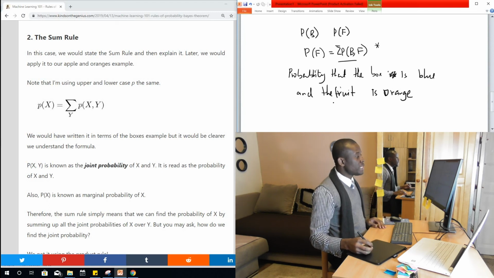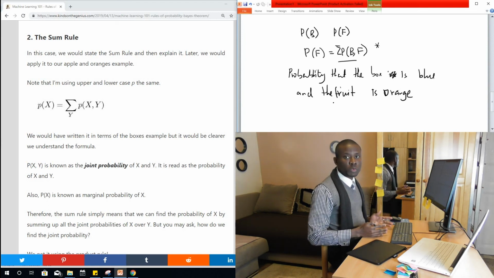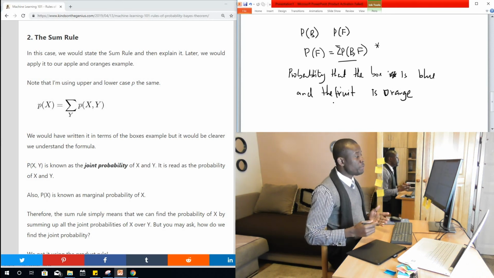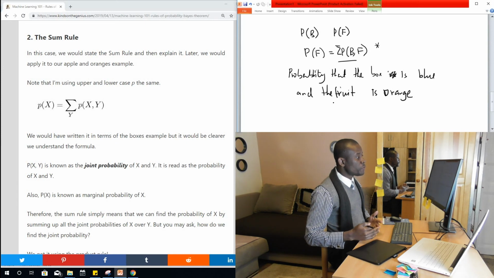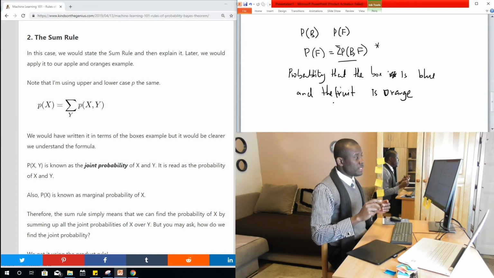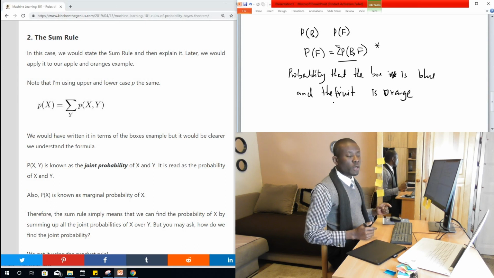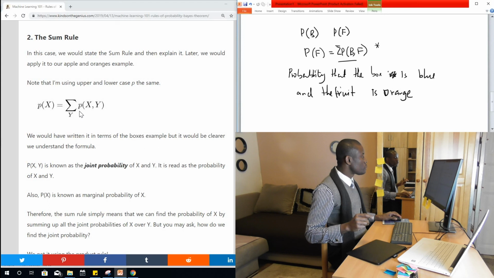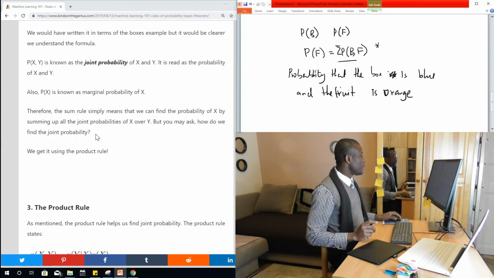So we are going to calculate the probability that the box is blue, because we have two boxes, so it has to be 1/2, plus the probability that the fruit is an orange. So in this case, you consider that an orange was collected from the blue box, and consider the probability that the fruit collected is an orange. So when we take some examples, it becomes a little clearer. So one thing we are trying to say is the sum rule is written in this way.